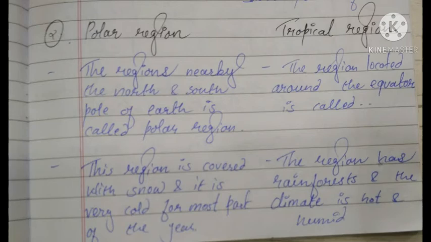Second one is polar region and tropical region. The first point in polar region is, the region nearby the north and south pole of earth is called polar region. In tropical region, the first point is, the region located around the equator is called tropical region. Second point, in polar region, this region is covered with snow and it is very cold for most part of the year. Second point, in tropical region, the region has rainforest and the climate is hot and humid.